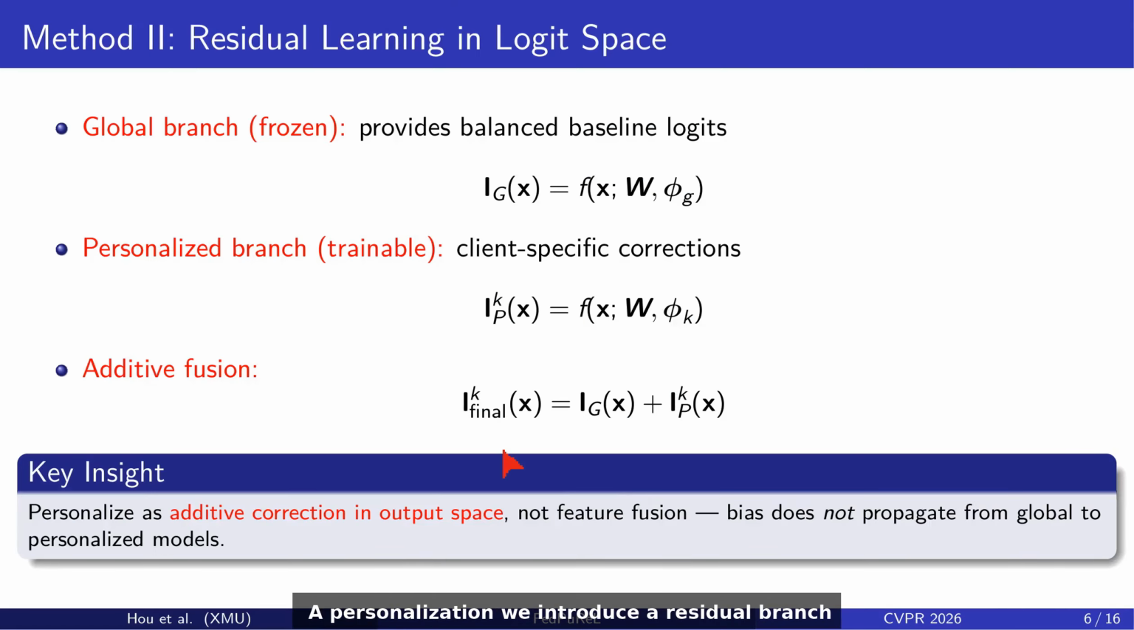For personalization, we introduce a residual branch that operates in logit space rather than feature space. The global branch is frozen and provides balanced baseline logits, while the personalized branch learns client-specific corrections. The final prediction is the additive sum of the global and personalized logits. By doing personalization as an additive correction in output space, bias does not propagate through feature fusion.